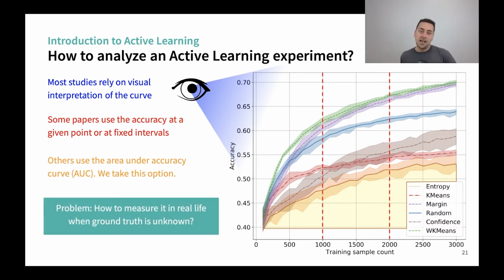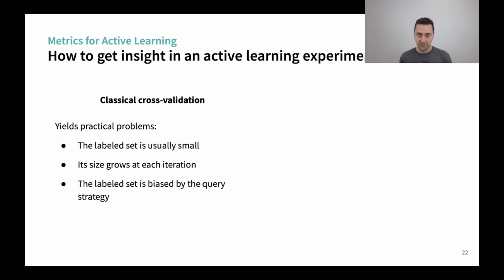The problem we have is how do we measure that in real life? Because obviously this is a research setting. Is there a way to get the same information in a real experiment that we are doing right now? So we have a labeled set. It's small. We have done it manually, but it exists. So we can say, okay, let's run classical cross-validation. The problem is that this set is small. This set will grow with time, making the problem more complex. So the accuracy inside this set may actually decrease over time or increase. It's very hard to say.